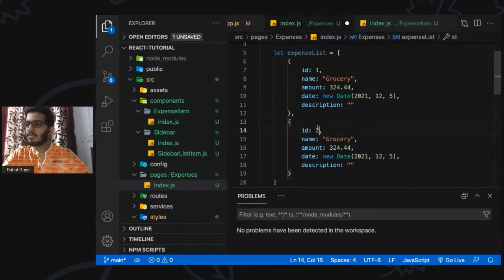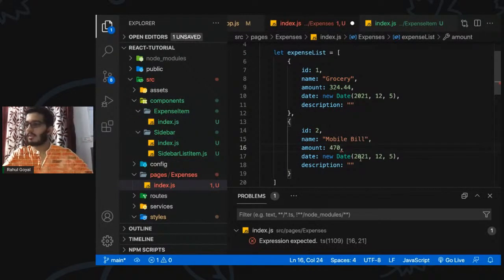The second is maybe mobile bill. I guess we can use a different amount. We can even change the date.